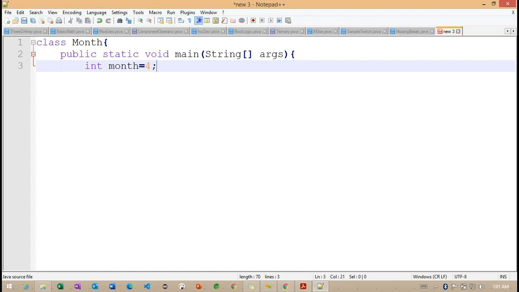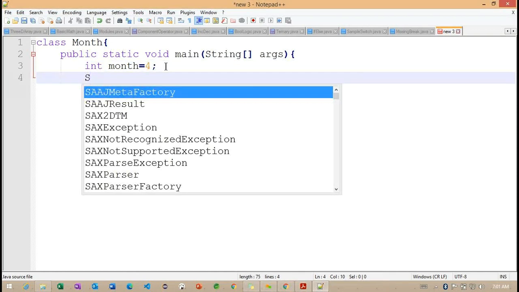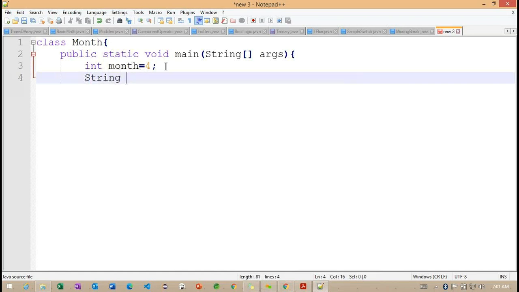Whenever we define this month is equal to 4, I will connect with our String season. The same variable I'm declaring here, but the only difference is that we will connect with our switch case instead of connecting with our if and else block.